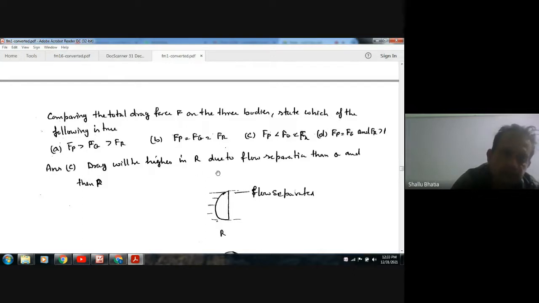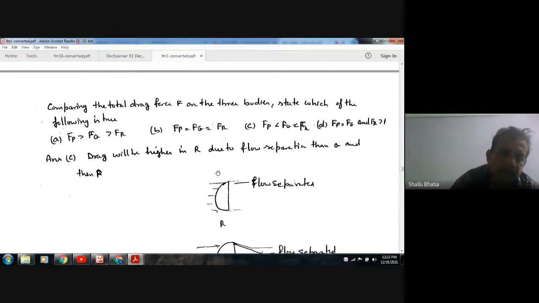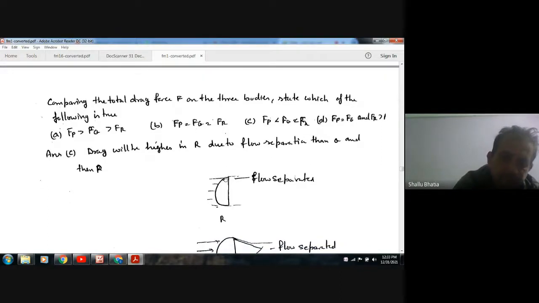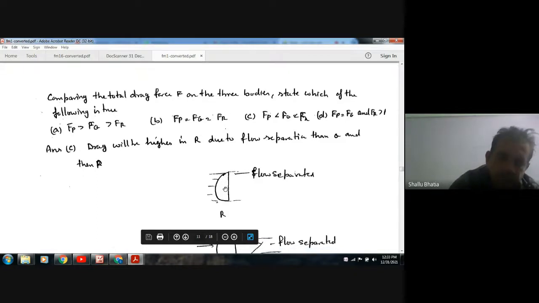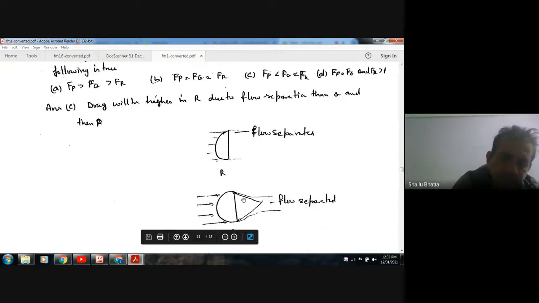In the first case, the velocity will be like this, and the flow will separate here because of the shape of this object. In the second case, the flow is attached to this shape up to this point, and then it will separate.